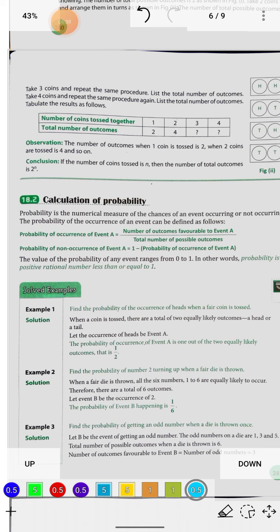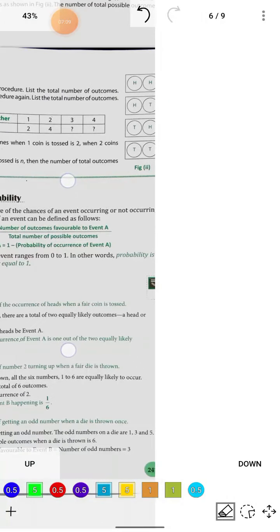Observe here the probability of occurrence of an event A. Event A is just a name of the particular event that we have to assume. It is the number of outcomes favorable to event A. Outcomes means results. And it is divided by the total number of possible outcomes. Okay, let me explain the meaning of this particular formula.